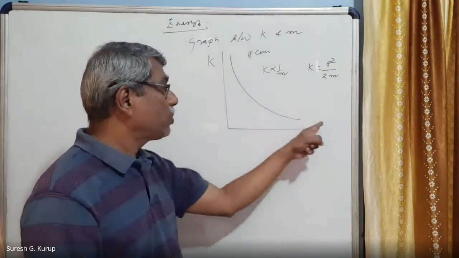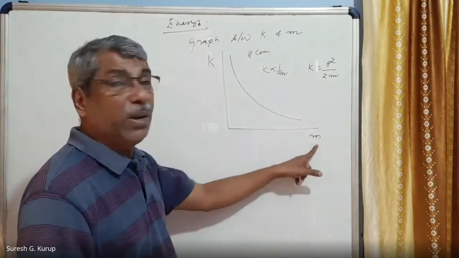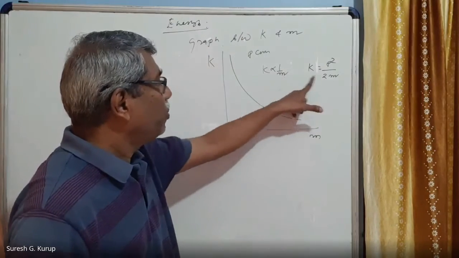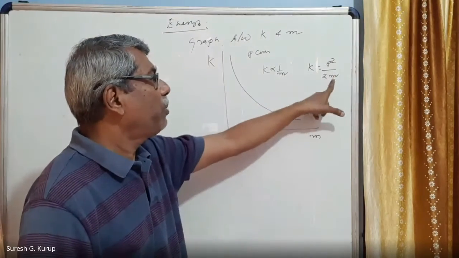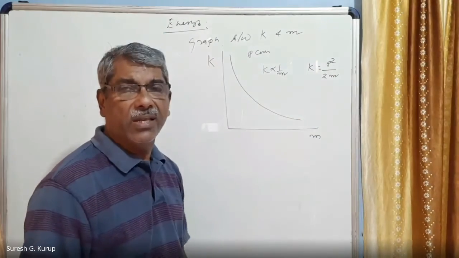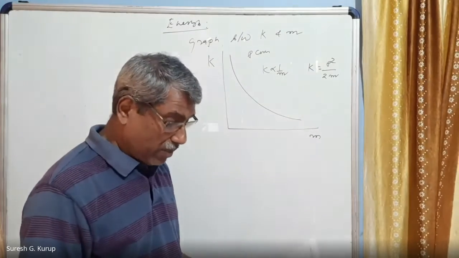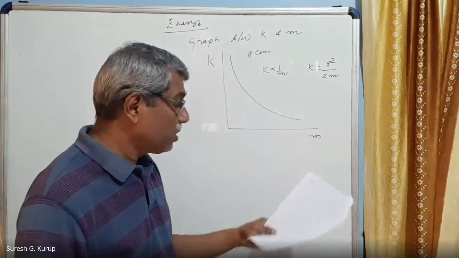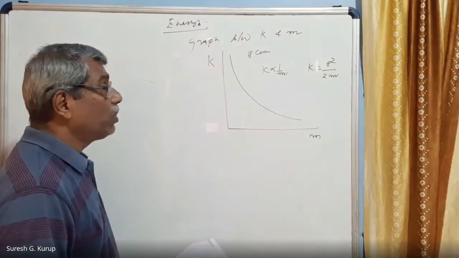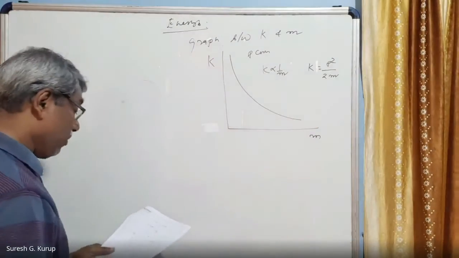K is inversely proportional to m means when m increases, K decreases, right? According to this relation, K is equal to p square divided by 2m. When m increases, K decreases. So this is the condition, and this condition can be used to draw this graph. This graph is very important. So p is equal to a constant, K is inversely proportional to m. According to this relation, this is the shape of the graph. Right?